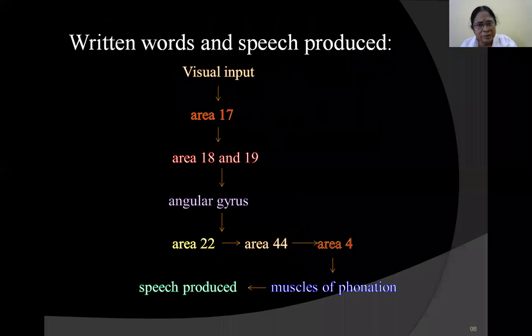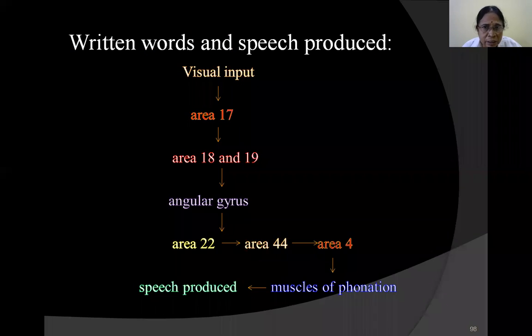Coming to the written words, suppose something you are seeing, this also is a line diagram, please remember. How is speech produced from written words? Same thing, but it's coming from area number 17, because you are seeing, so visual input comes from area number 17. There the auditory input was coming from area number 41, 40. Here visual input is coming from area number 17. This difference you should bear in mind. Then association areas come into play because they are interpreting. Then the angular gyrus gives further interpretation, and you get a clear idea of what you are reading. And the rest of the story is same.